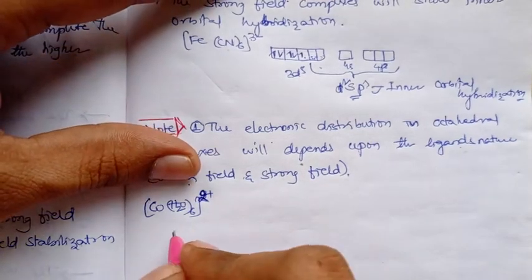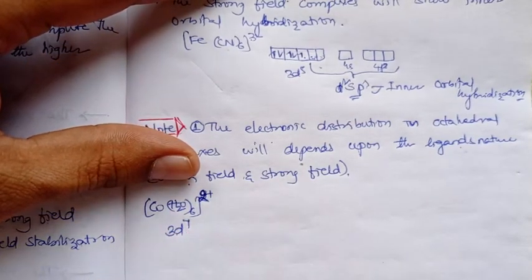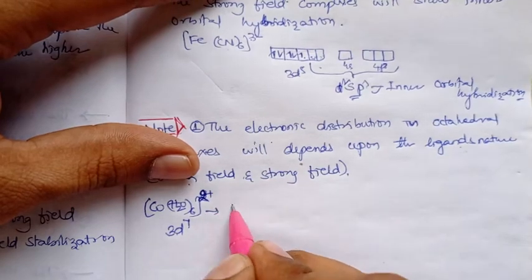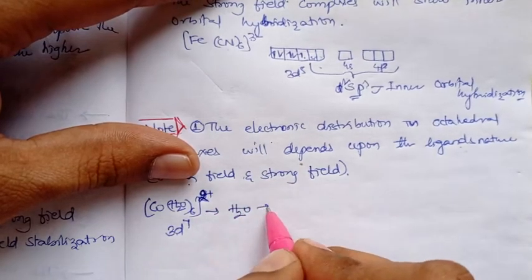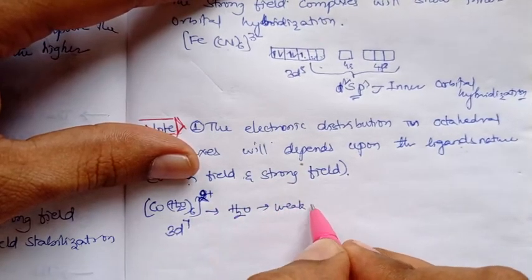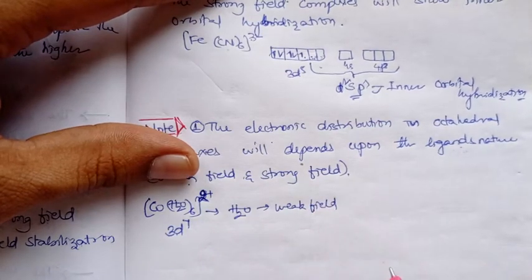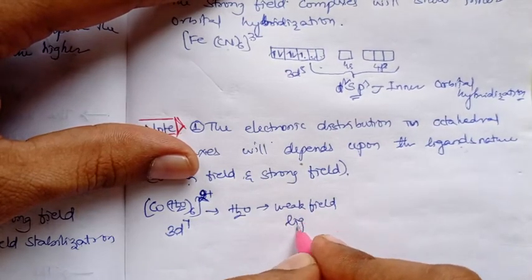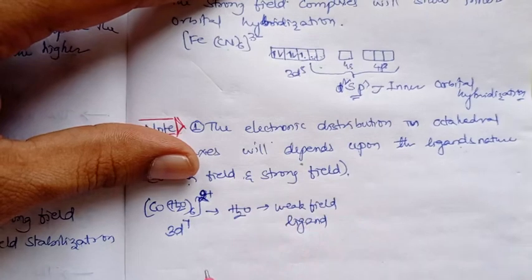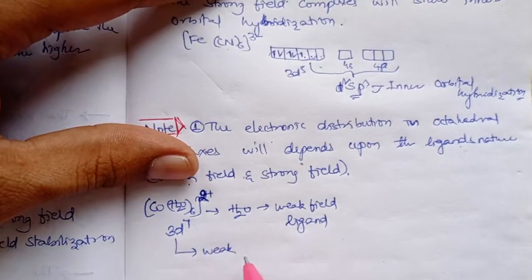Let us take the d7, 3d7, right? Here the aquo ligand is a weak field ligand, so the complex will be a weak field complex.